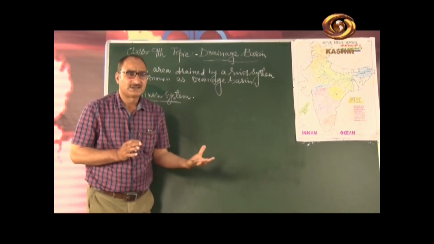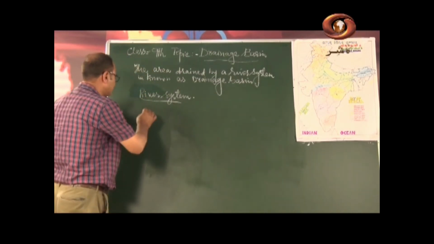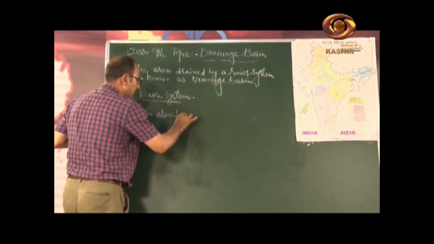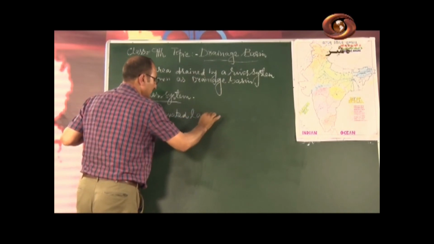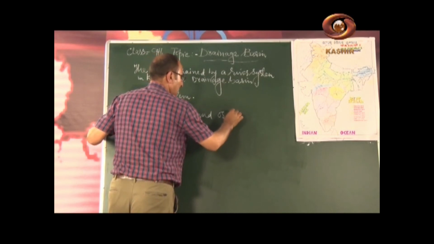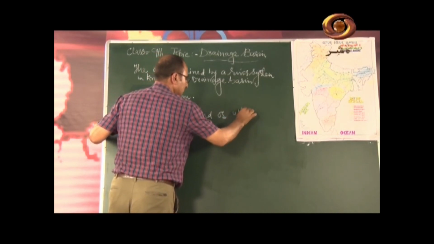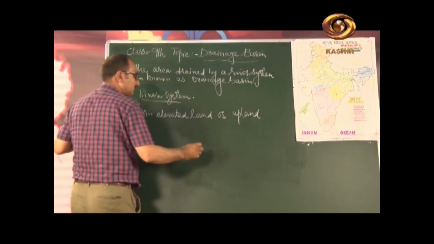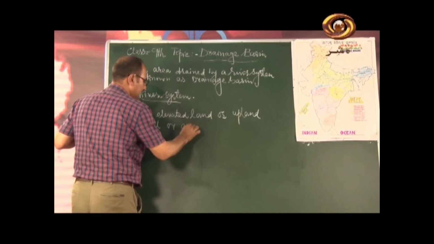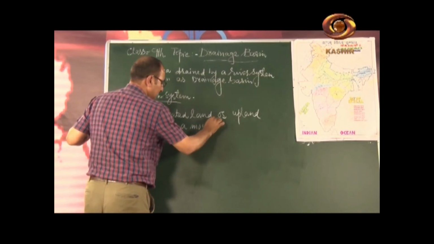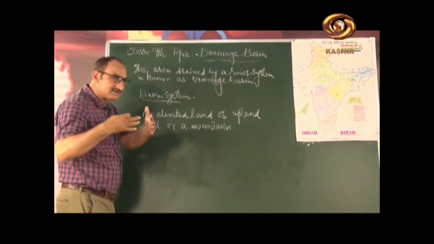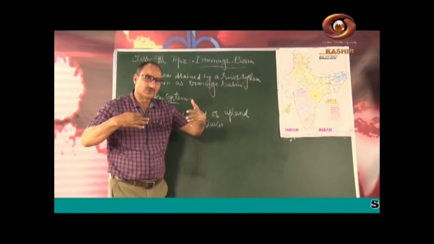I will also tell you that an elevated land, or upland, a hill or a mountain, separates two drainage basins.